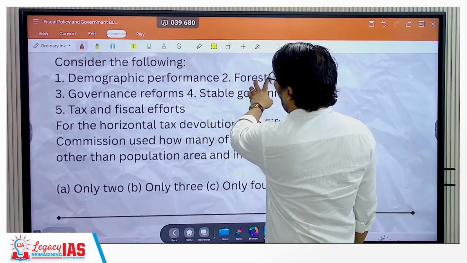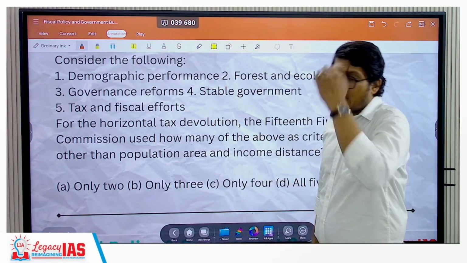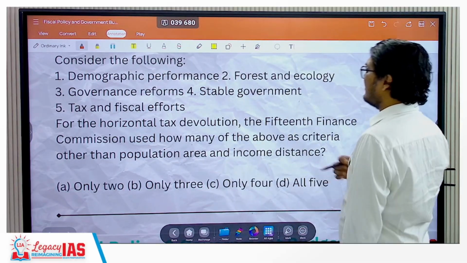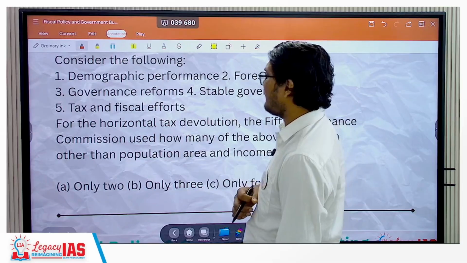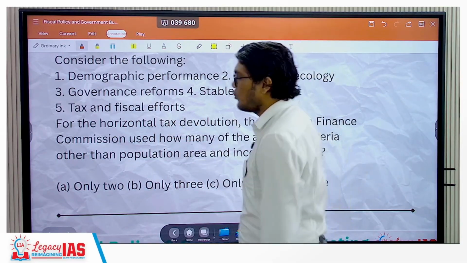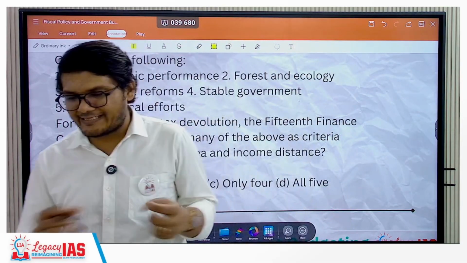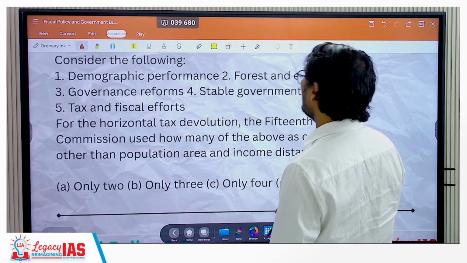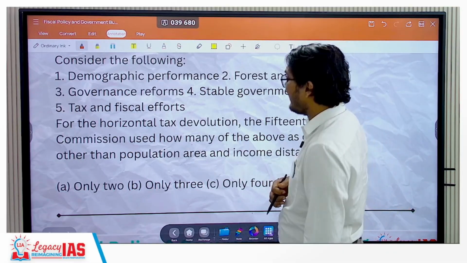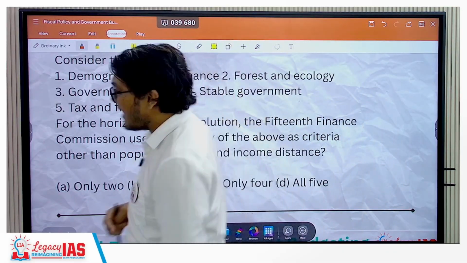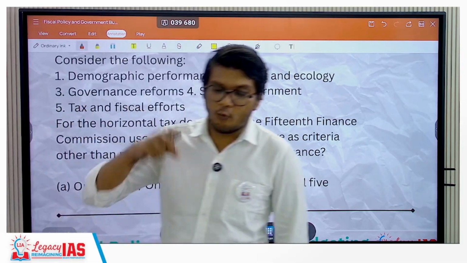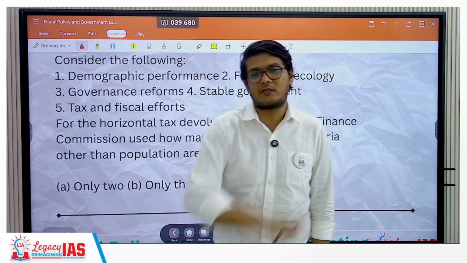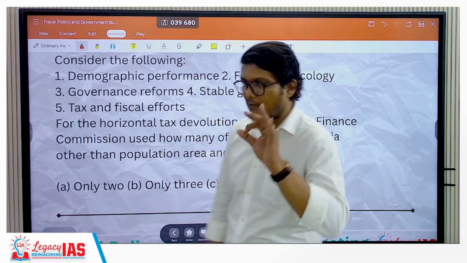Right? Let's move on. The question asked in 2023: consider the following statements: demographic performance, forest and ecology, governance reform, stable government, tax and fiscal efforts for the horizontal tax devolution. That means devolving the tax among the states. For the horizontal tax devolution, the 15th Finance Commission used how many of the above as criteria other than population, area and income distance? So we have seen the 14th Finance Commission was asked, the 15th Finance Commission was asked. Now there is a possibility the 16th Finance Commission will also get asked. So be prepared for that.